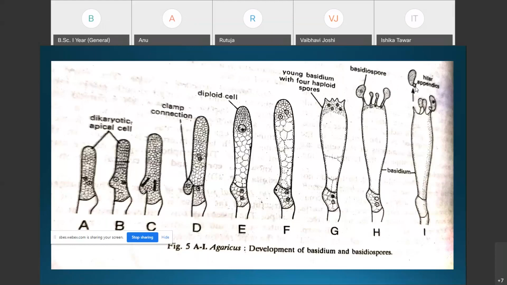The basidiospore thus lies just above this drop. The drop increases in size gradually and attains a size of about one fifth of the spore.